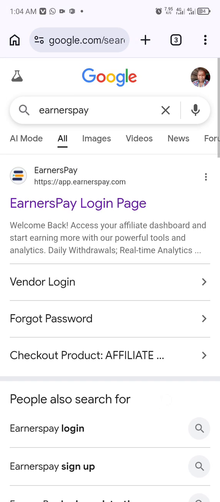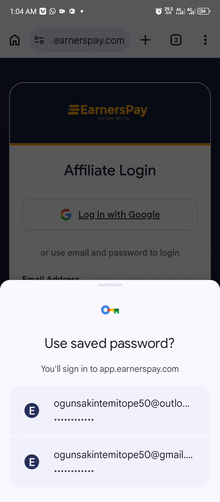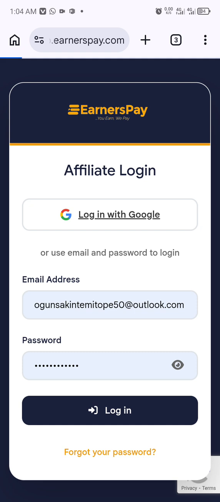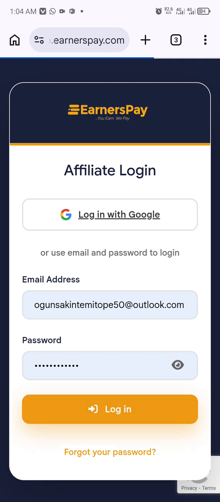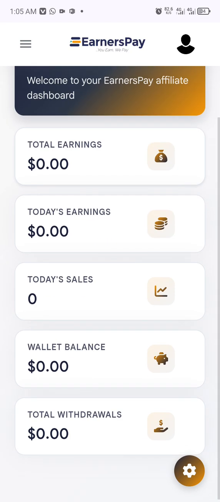So you're going to tap on this first EarnersPay login page. You come to this place to log in. I'm going to log in with my second affiliate dashboard. So as a beginner, this is how your dashboard is going to look like.